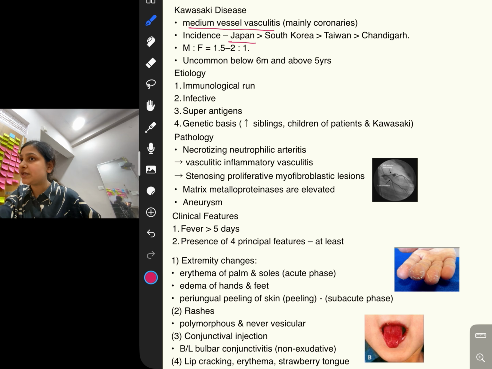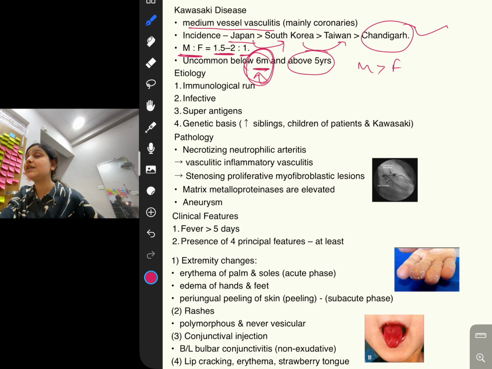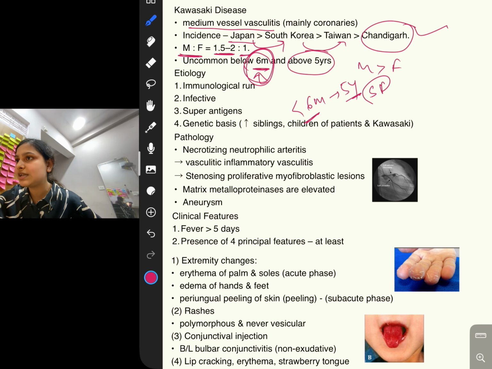Its incidence is more common in Japan, then South Korea, then Taiwan, and in India it is common in Chandigarh. Male to female ratio is 1.5 to 2:1, that is, more common in males as compared to females. It is uncommon below 6 months because of maternal antibodies transferred to the baby, and also less common above 5 years. So it is usually common between 6 months to 5 years. Below 6 months not common; above 5 years, scarlet fever is usually the differential diagnosis. Kawasaki won't be there.